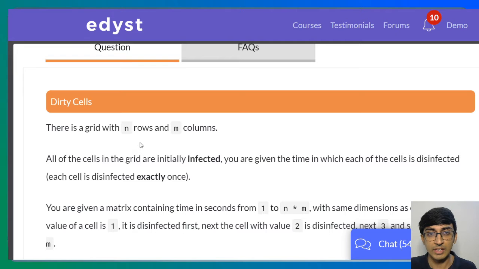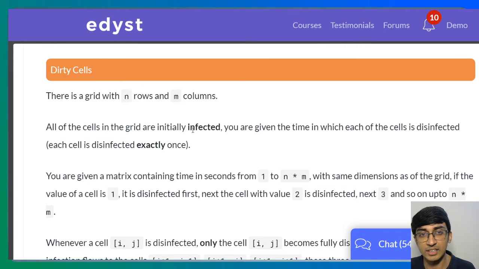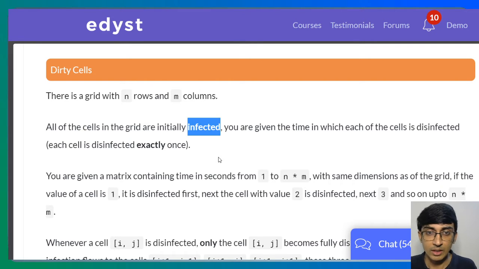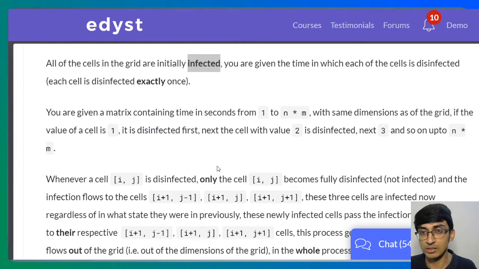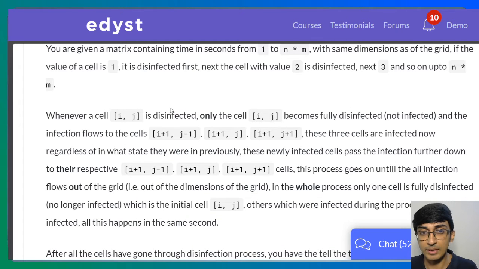So you have a grid with n rows and m columns. All of the cells in this grid are initially infected. You are given the time in which each of these cells is disinfected. Each cell is disinfected exactly once. So it's basically like a grid, not a 2 cross 2, an n cross m grid, like a 2D array. Each cell has a particular time where it will be disinfected. If you are given the time when it is disinfected, so 1 means it's disinfected the first time, then at the next second we will disinfect another cell, in the third second another, and so on. Now the thing is, whenever a particular cell is disinfected, its neighbors get the infection.